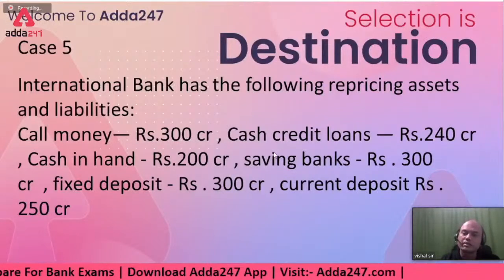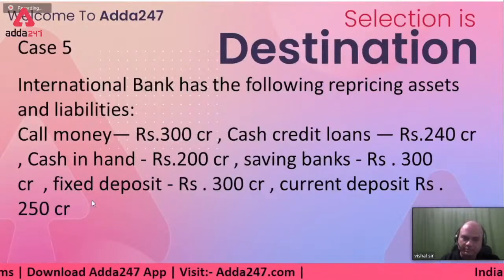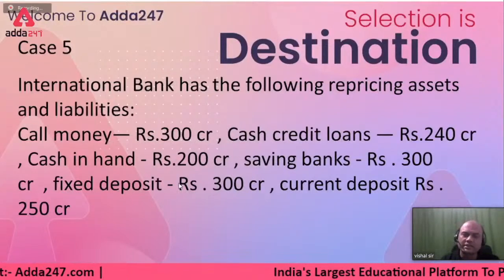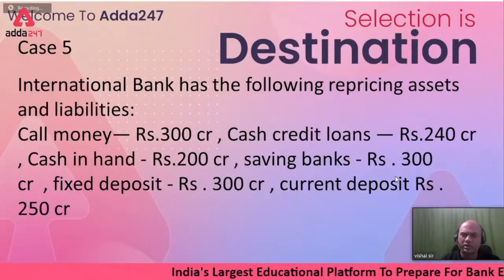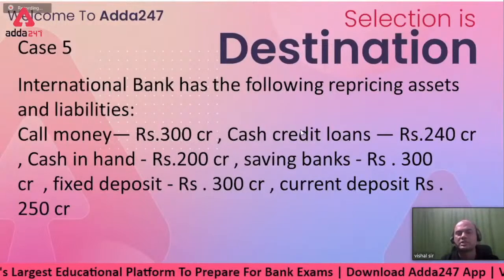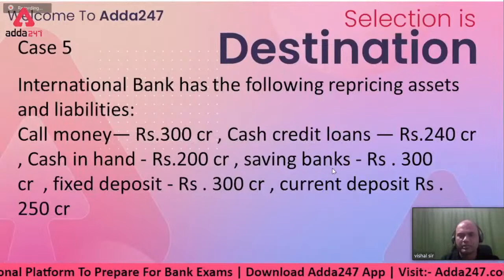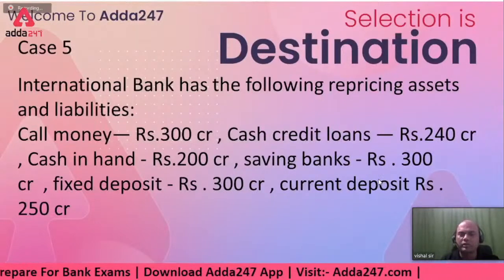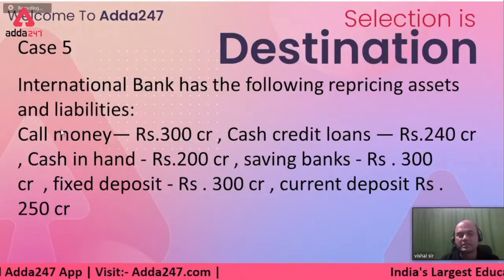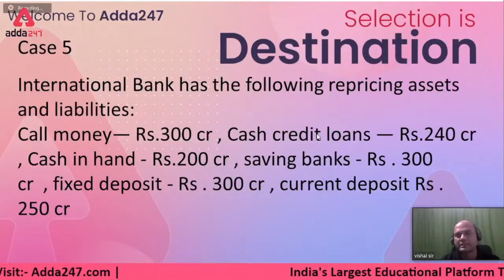So it's also a repricing candidate. FD rates change or don't change? They change, so repricing. Current deposits: do you give any interest on that? No. So if you don't give any, what's the question of rate of interest? Will it be affected by rate of interest? No. So which are the repricing assets in this? Say this: call money and cash credit.